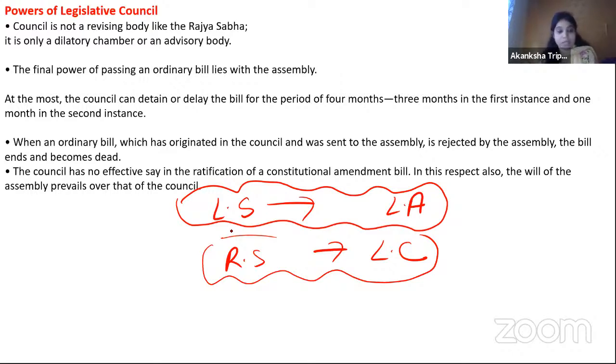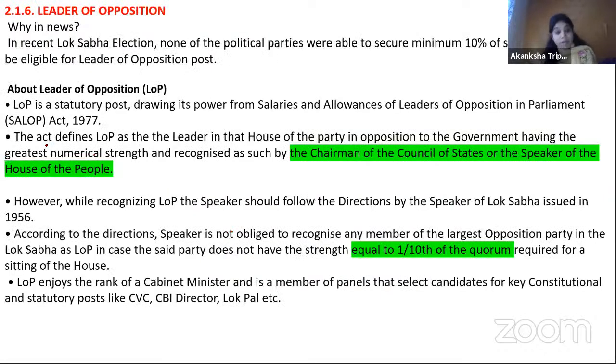So that's all for this topic. Second, our second topic is leader of opposition. Okay, अब news में क्यों था वो देख लेते हैं पहले. So basically, in the recent Lok Sabha election, none of the political parties were able to secure the minimum 10% strength required to be eligible for leader of opposition.